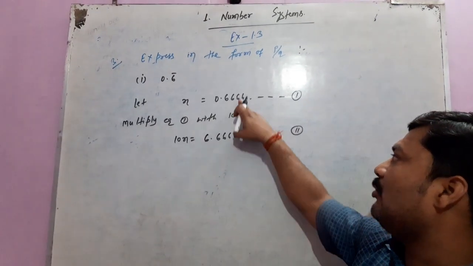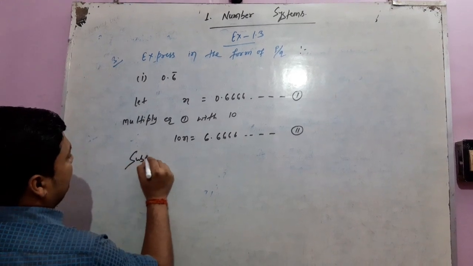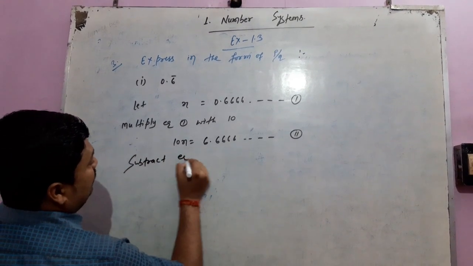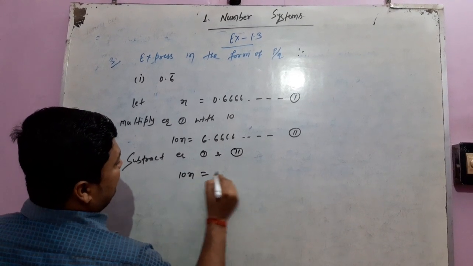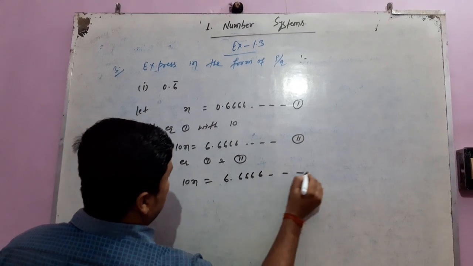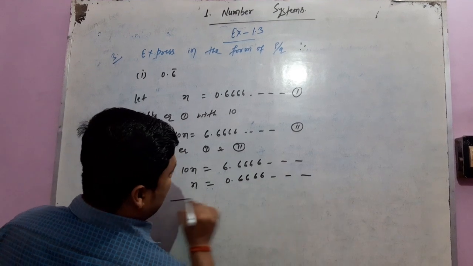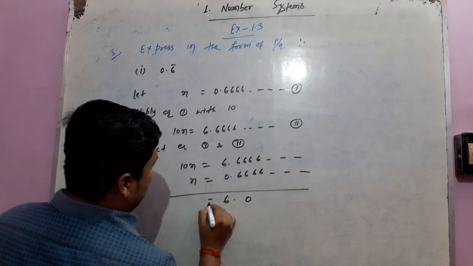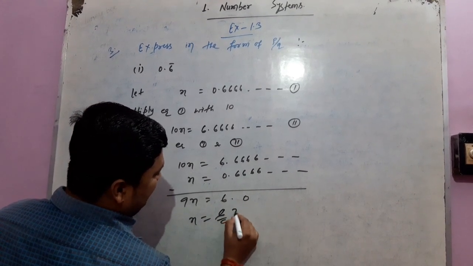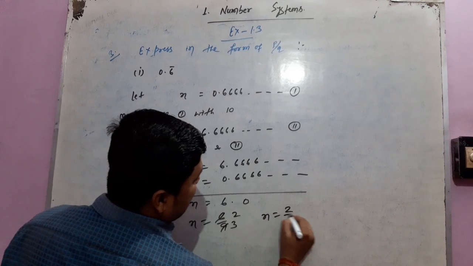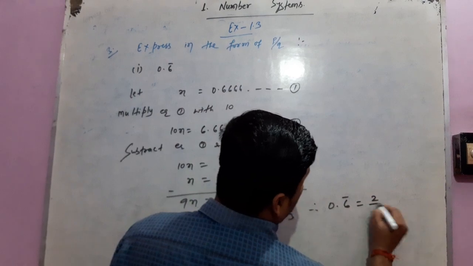So we subtract equation 1 from equation 2: 10x equals 6.666 and x equals 0.666. So 6 minus 0 is 6, and 10x minus x is 9x. Therefore x equals 6 by 9. 3 times 2 is 6, 3 times 3 is 9. Therefore x equals 2 by 3. Therefore 0.6 recurring is equal to 2 by 3.